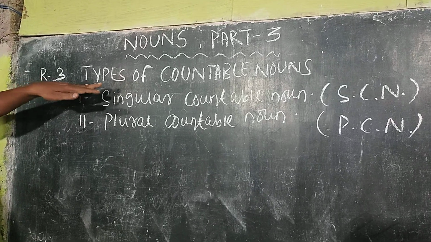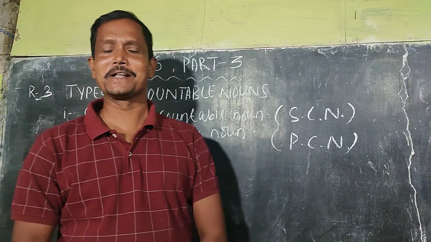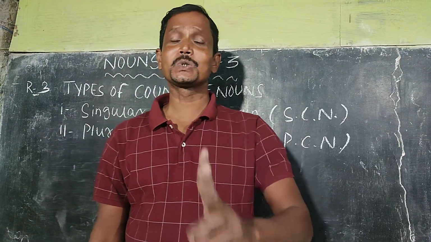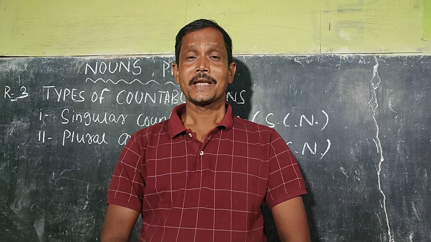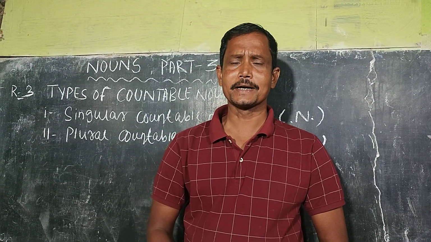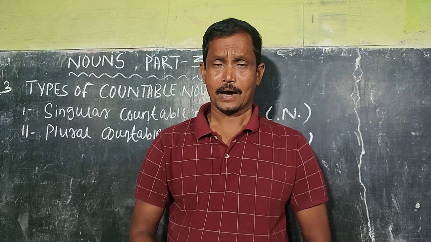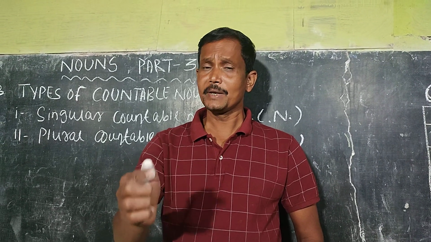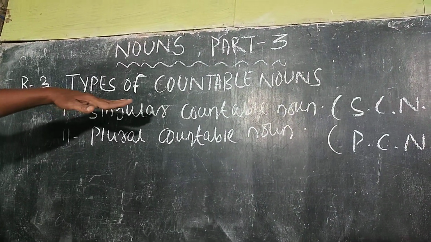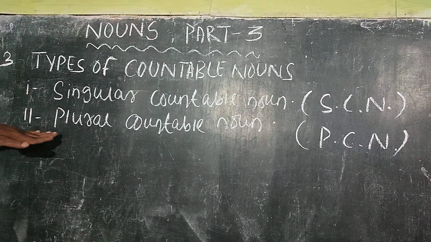Rule number 3, types of countable nouns or classifications of countable nouns. Countable nouns can be classified into two sectors or two divisions. What are the two types of countable nouns? The first one is known as singular countable noun or SCN, and the second one is known as plural countable noun or PCN. Types of countable nouns: the first one, singular countable noun; the second one, plural countable noun.